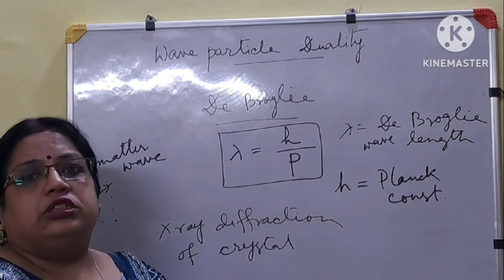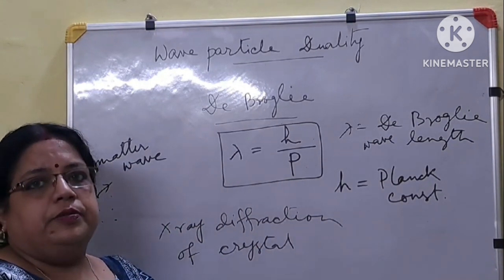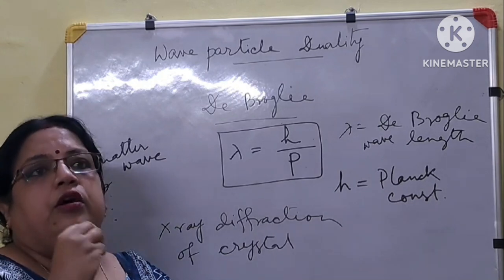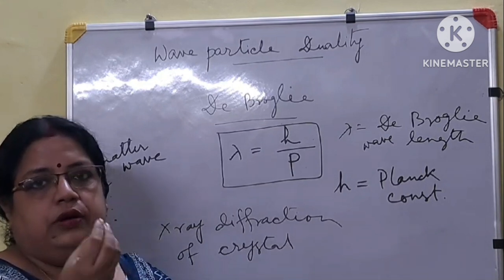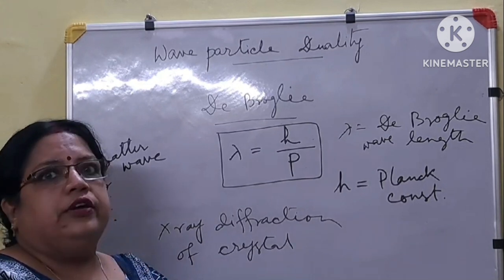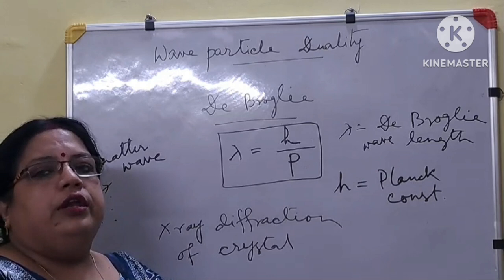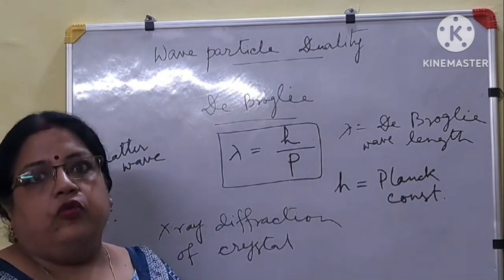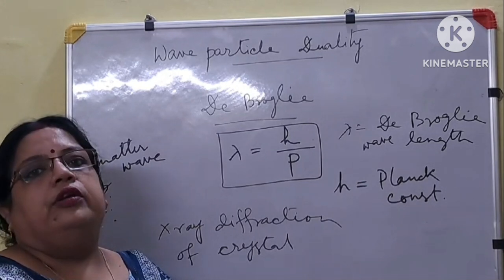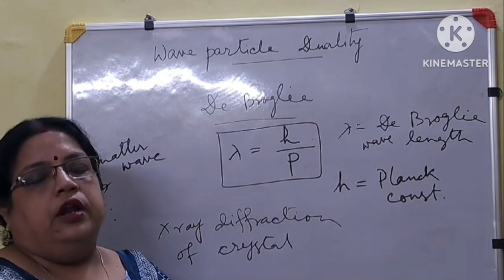Now the question may arise: if it is satisfied for a bigger particle, the particle which we can see through our eyes, or feel, we never see that there is a wavelength or wave associated with the particle when it is moving or when it is there.